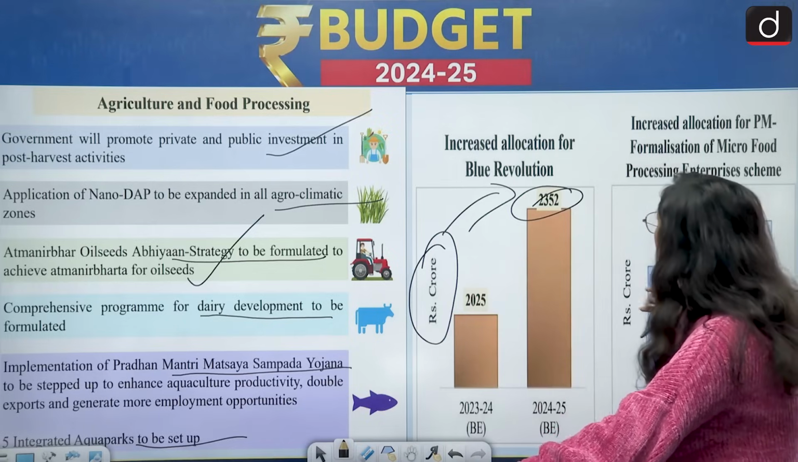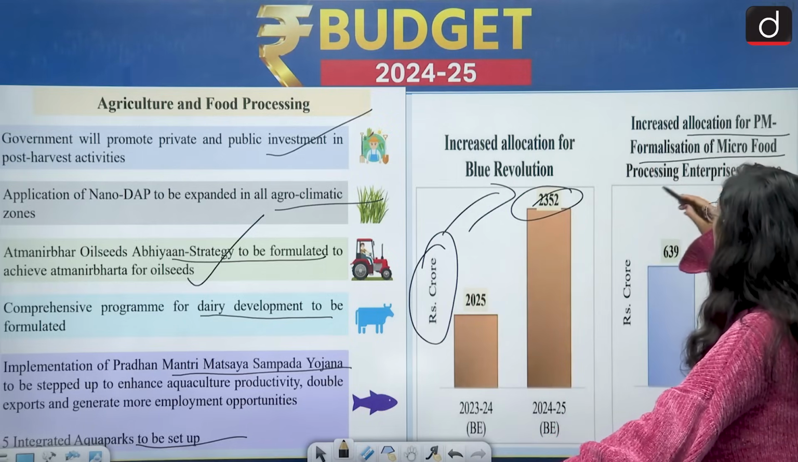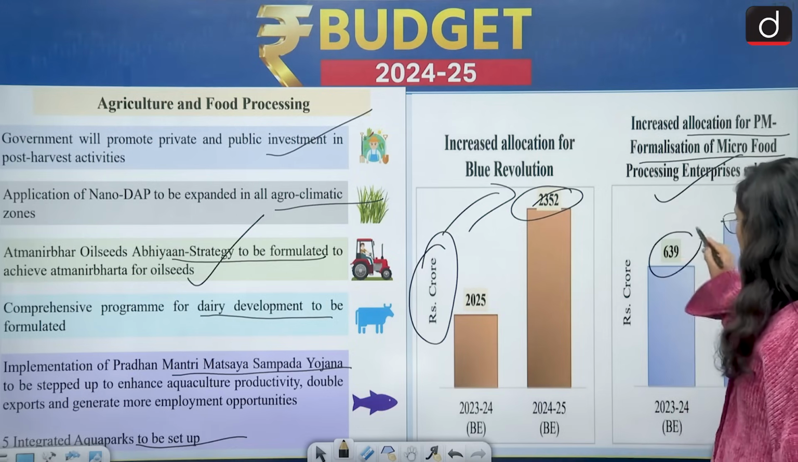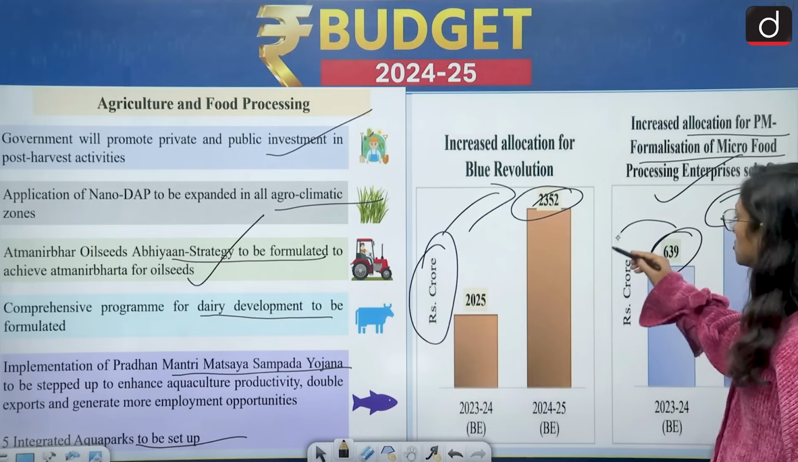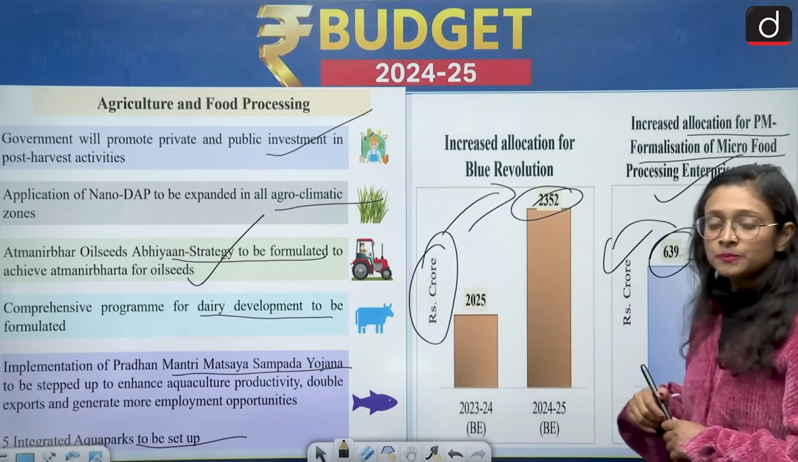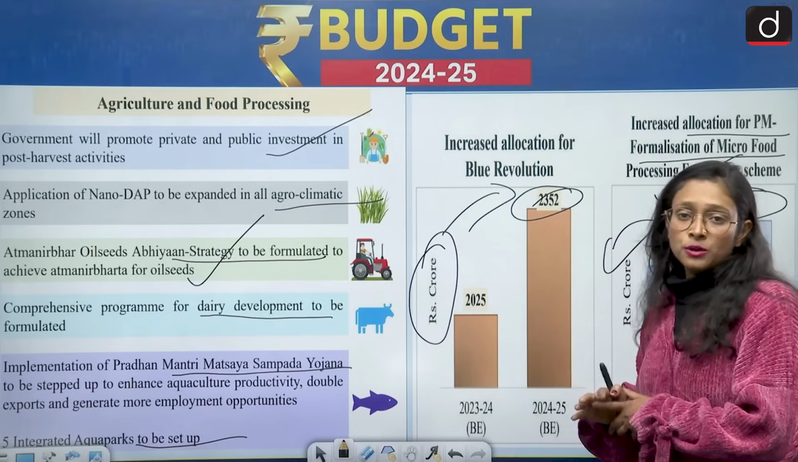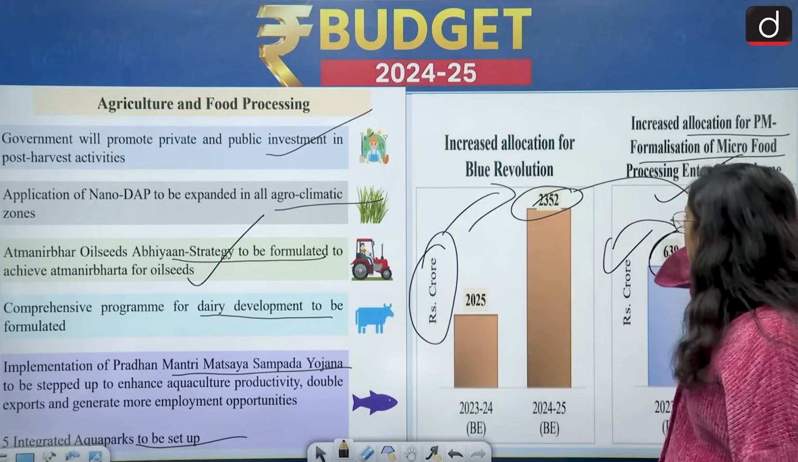but this sector requires more investment and more efforts by the government of India. Then coming to the increased allocation of PM Formalization of Micro Food Processing Enterprises. So we have 639 rupees crore, and right now we have 880 crore. So this is also a very minute change. So it's like a mirror for the government of India to look into all these sectors, and these numbers should be increased.